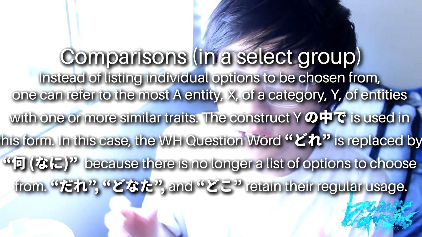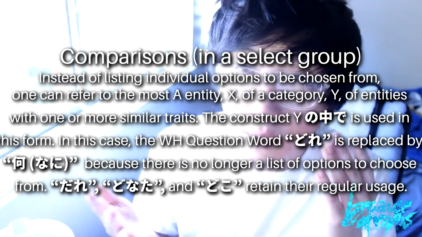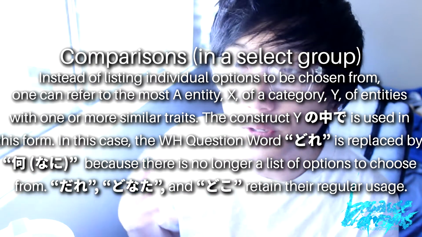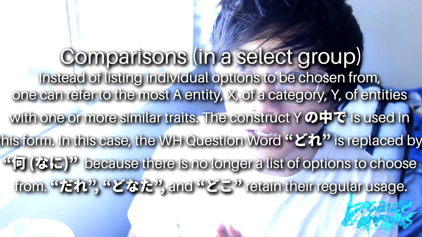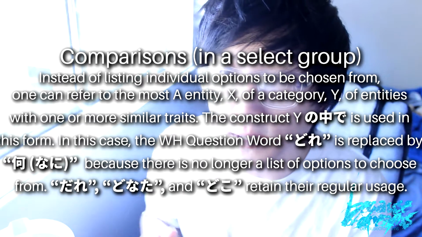Okay, so that's how we compare more than two different entities, and that grammar construct should be enough to get you by in most cases, but there is one more thing that we should consider. We are now going to cover how to compare objects or entities within a similar group, as in a category. So for instance, what if I wanted to say, among anime, which show is the most interesting? I don't want to list every single anime in existence in order to let this person answer my question.